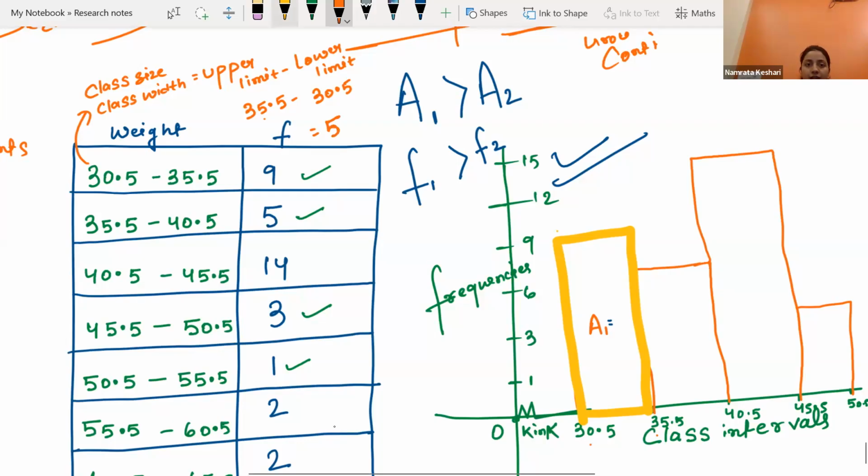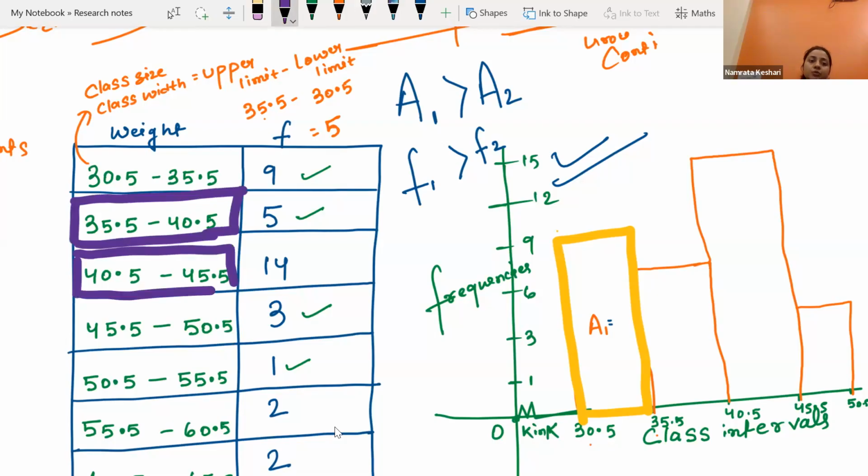And if you try finding the size or the width of the other classes, every time you will be getting 5, 5, 5, 5, 5. So all the class sizes are the same over here.